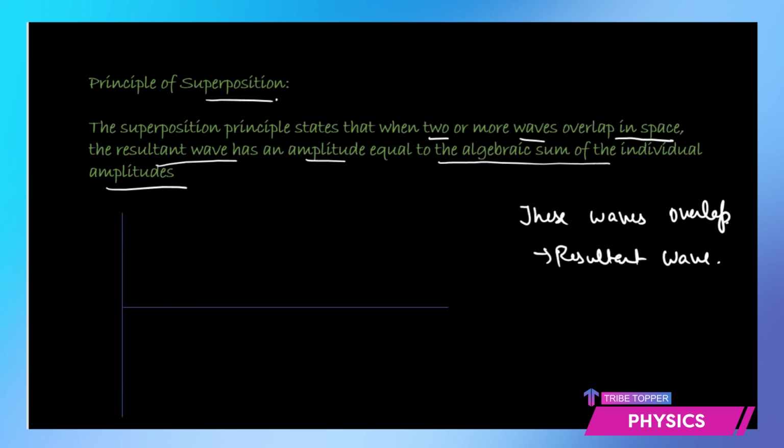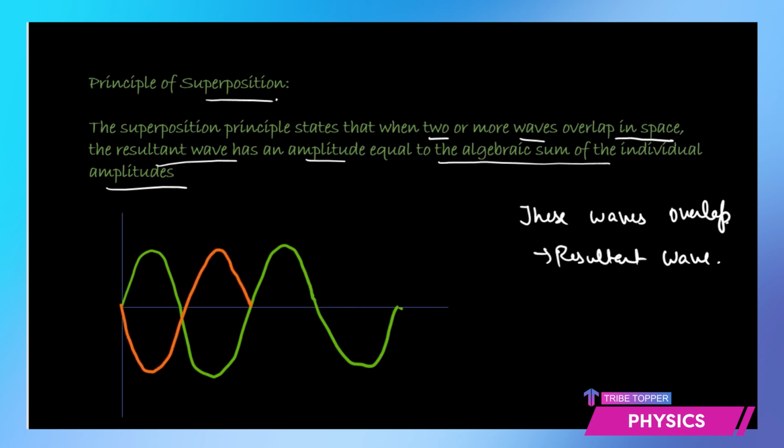But what if the two waves are going like this, one wave is in this direction and I take another wave of the same amplitude but going in the opposite direction like this. So the two waves have the same amplitude but they are moving absolutely opposite. When this is at the crest, the other is at the trough. So the resultant wave is going to be a wave with a zero resultant. That means they negate each other. So I have this white line representing the resultant wave. When these waves overlap, the resultant wave has a zero amplitude.